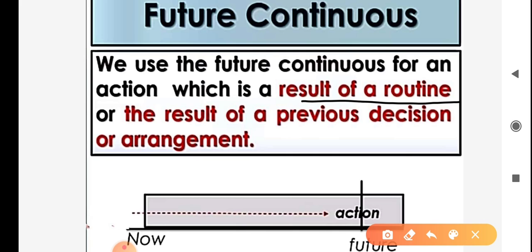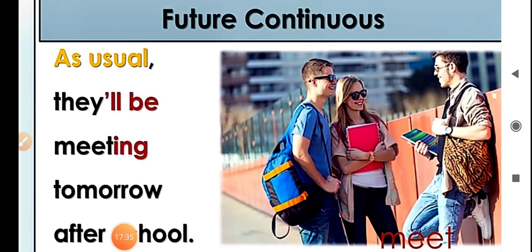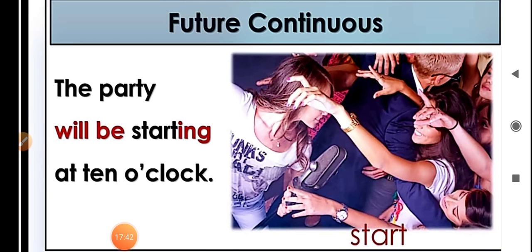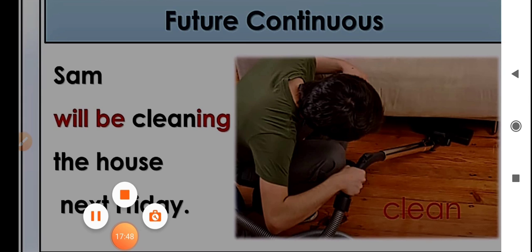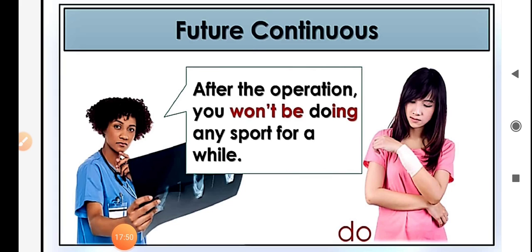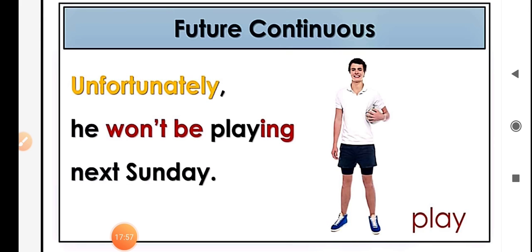Next usage of future continuous tense is, we use the future continuous for an action which is a result of a routine or the result of a previous decision or arrangement. For example, as usual, they will be meeting tomorrow after school. The party will be starting at 10 o'clock. Sam will be cleaning the house next Friday. After the operation, you won't be doing any sport for a while. Unfortunately, he won't be playing next Sunday.